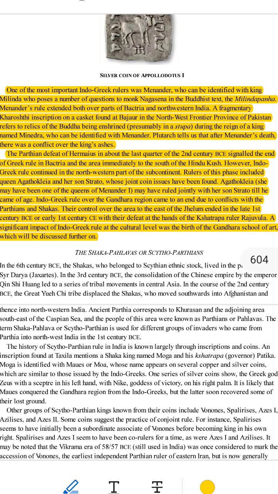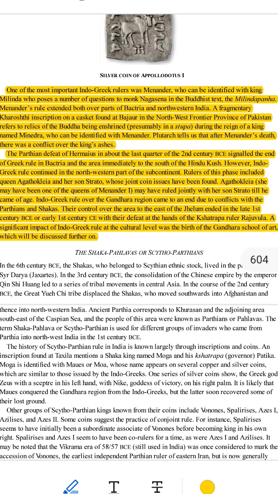What is the Milinda Panha? This text is like a conversation between Menander and a wise Buddhist monk named Nagasena. In it, Menander asks many deep and tricky questions about life, death, and Buddhism. Nagasena answers all his questions in a simple and wise way. Where did Menander rule? Menander's kingdom was large. It covered parts of Bactria, modern-day Afghanistan, and northwestern India, modern-day Pakistan.